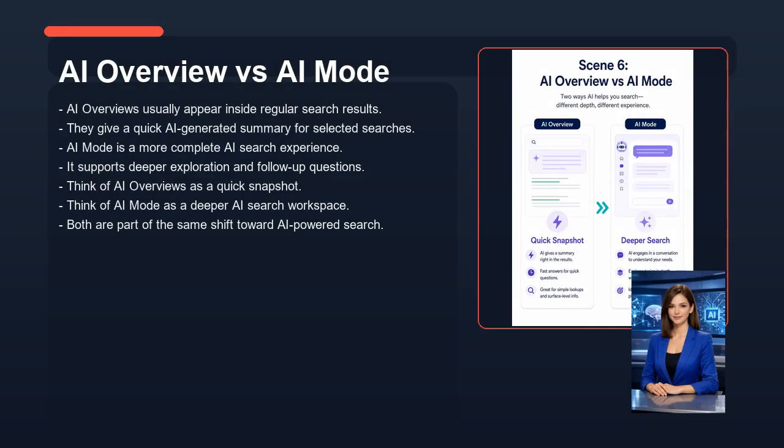Now let's look at AI overview versus AI mode. AI overviews usually appear inside regular search results. They give a quick AI-generated summary for selected searches. AI mode is a more complete AI search experience. It supports deeper exploration and follow-up questions. Think of AI overviews as a quick snapshot. Think of AI mode as a deeper AI search workspace. Both are part of the same shift toward AI-powered search.